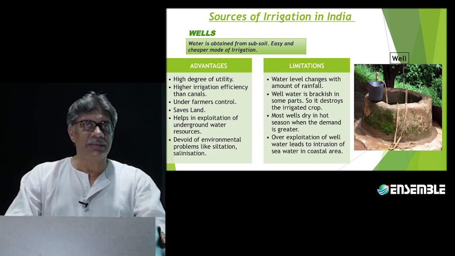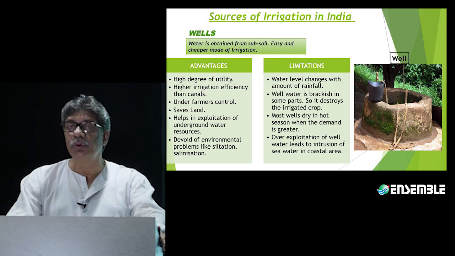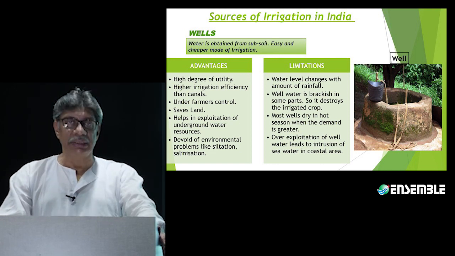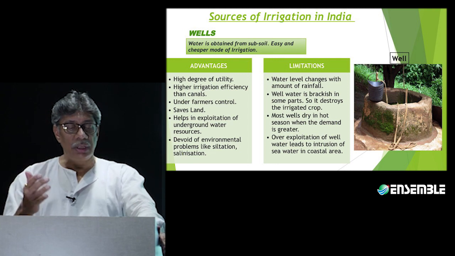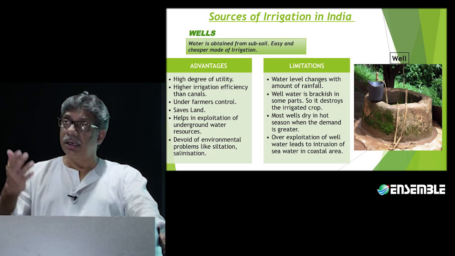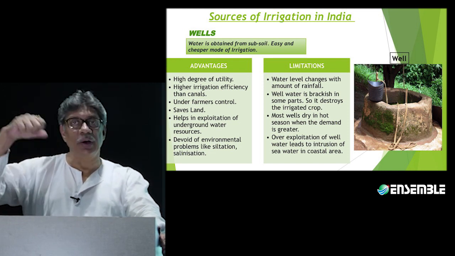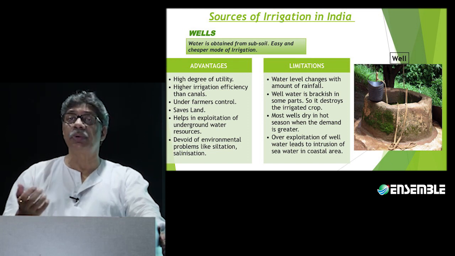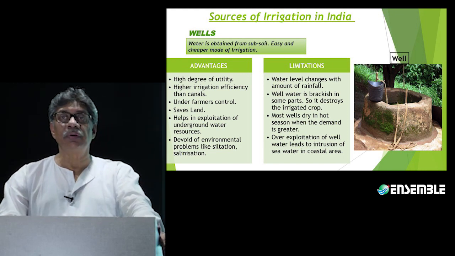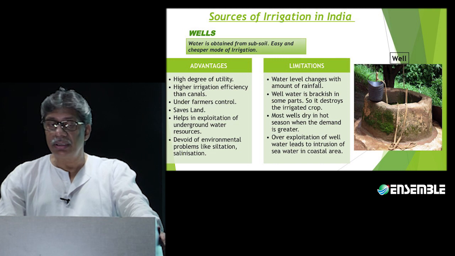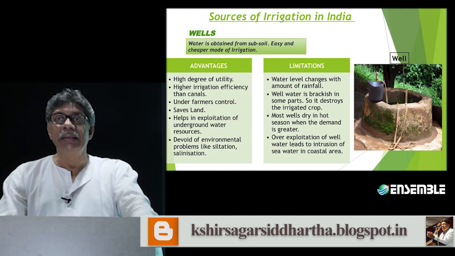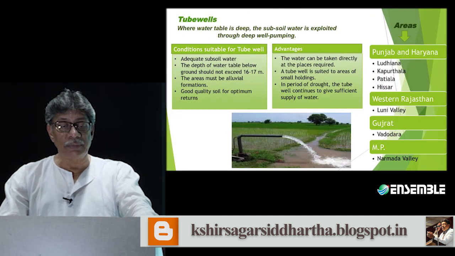And we did say that sometimes the over-exploitation of it is responsible for the intrusion of salt water. In some places we have done it so. For example, where all have we done it? We have done it in places like Mehsana and South Arcot district, where the water taken out from the wells has been so high and the groundwater has been exploited so much that it has allowed the intrusion of salt water from the sea. That has been a condition associated with it. That is well irrigation in India. The second form of irrigation is that of tube wells.